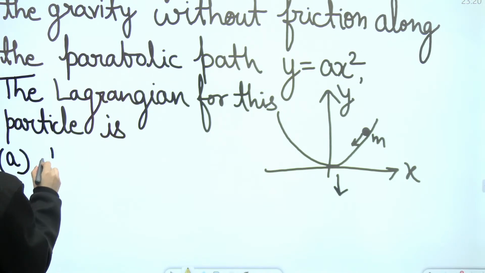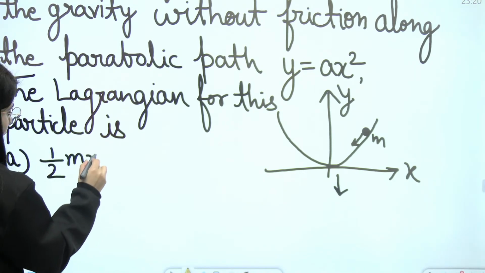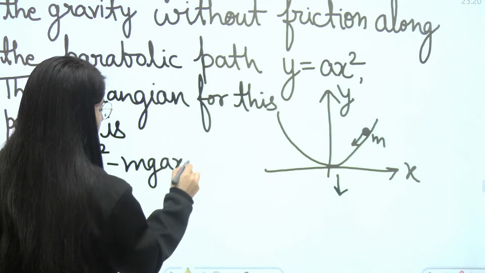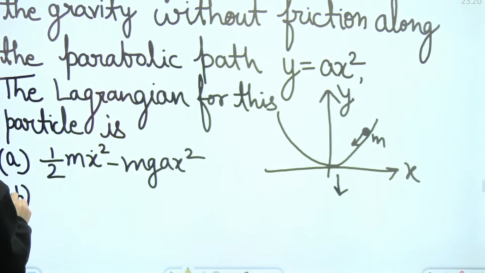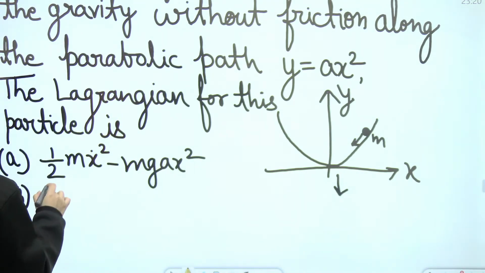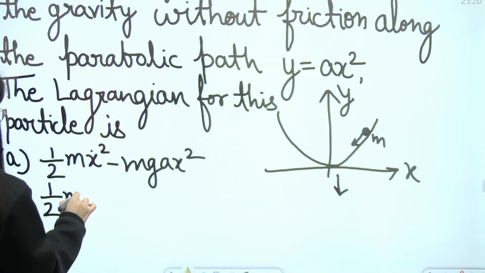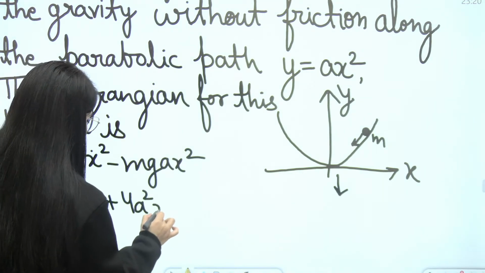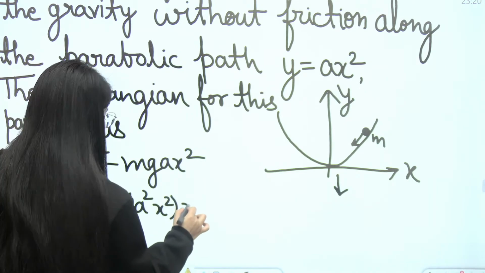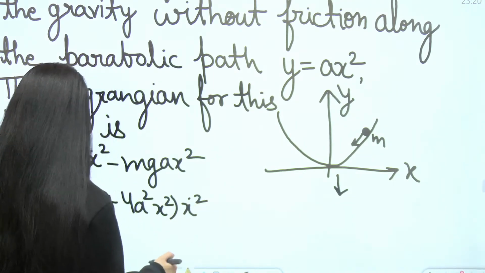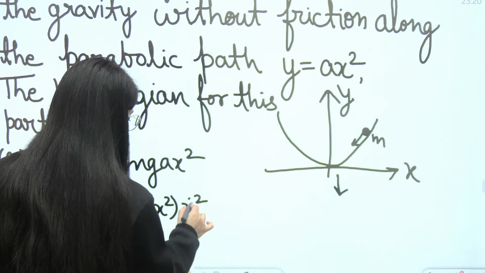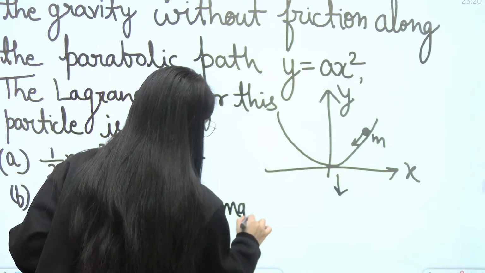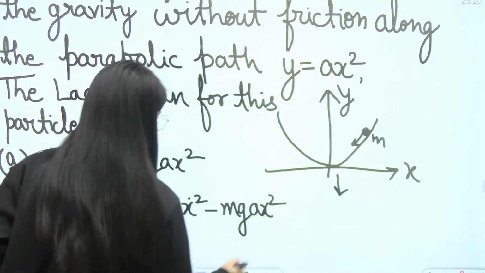Option A: L is equal to half m x dot square minus mg ax square. Option B is half m (1 plus 4a square x square) x dot square. Oh, it was correct, the bracket was outside itself. Minus mg ax square. Clear?